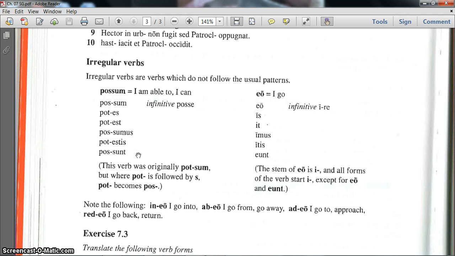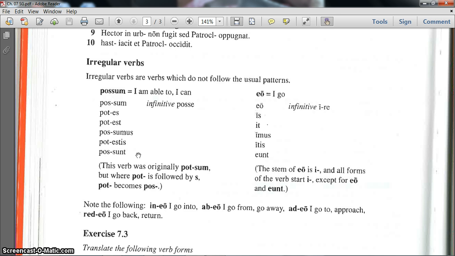It either is pos- whenever sum starts with an S, such as in sum, sumus, or sunt, but it has a pot- prefix when sum begins with the letter E, such as in es, est, or estis. So once you identify that prefix, you now know it's not just I am, but I am able.